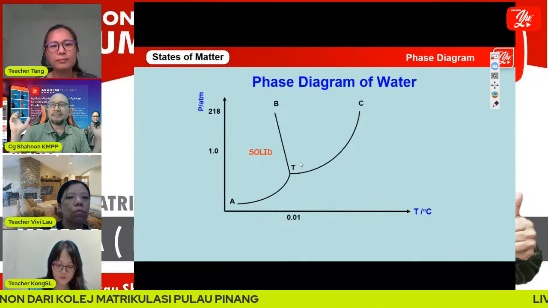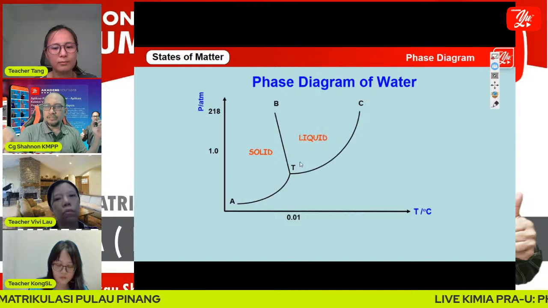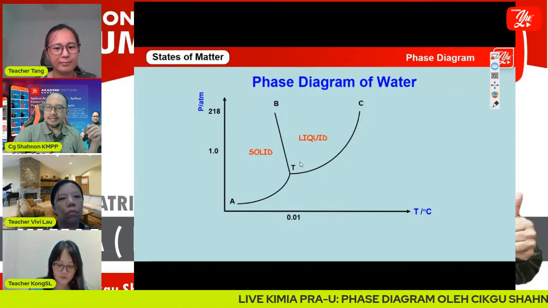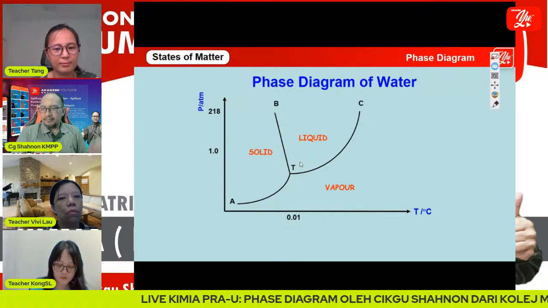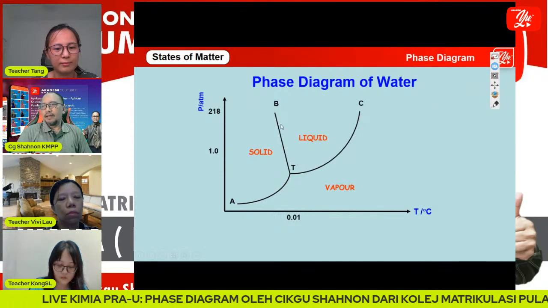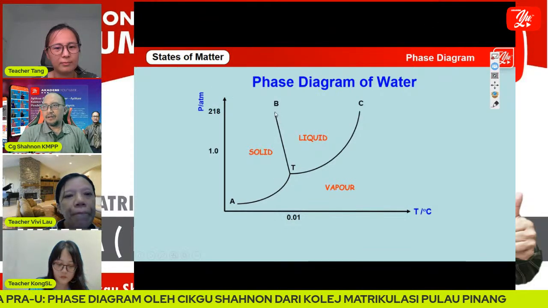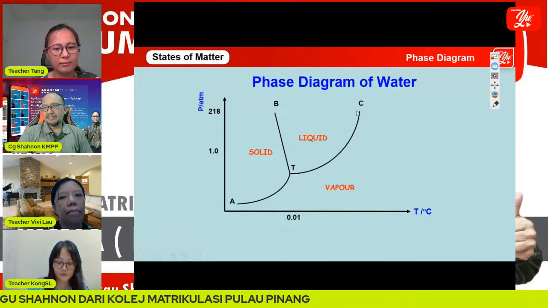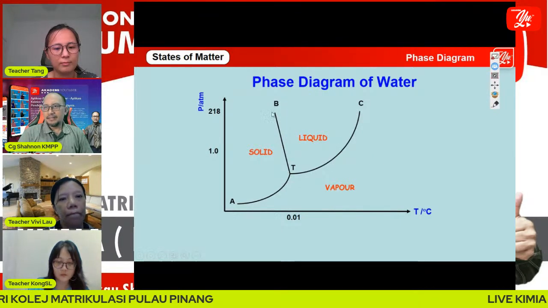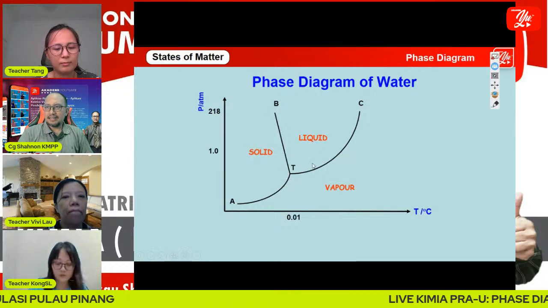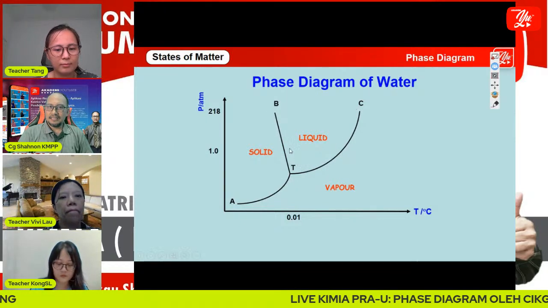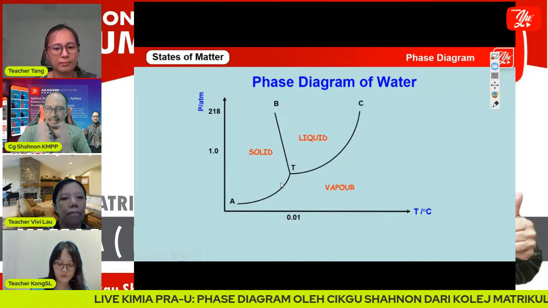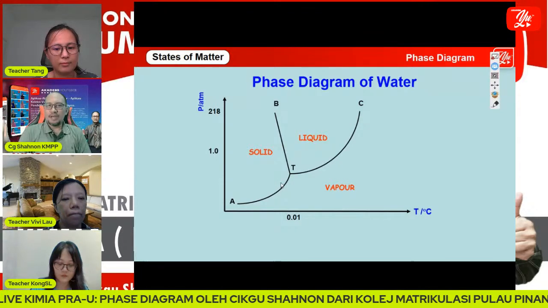And then after we have these curves, we have to label which region is solid, which region is liquid and vapor. Actually, if we look at this sketch, it is like a glass. TB, TC, and TA look like a glass, and inside the glass we have a liquid.